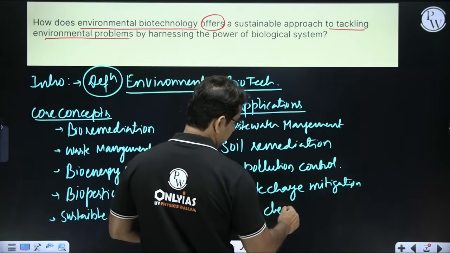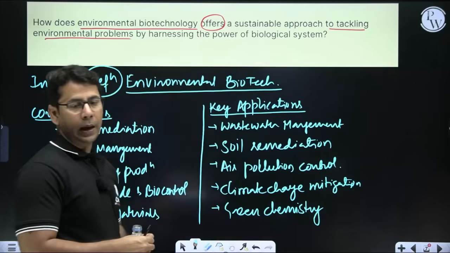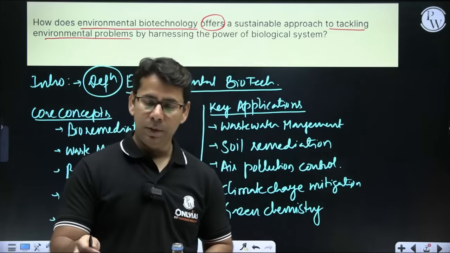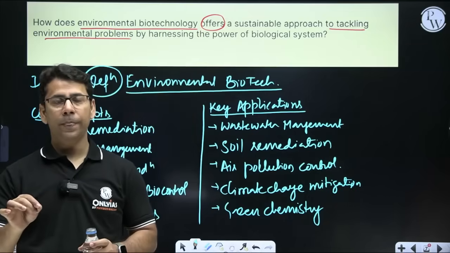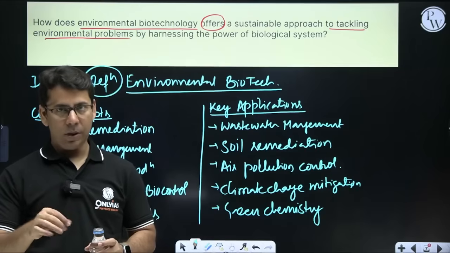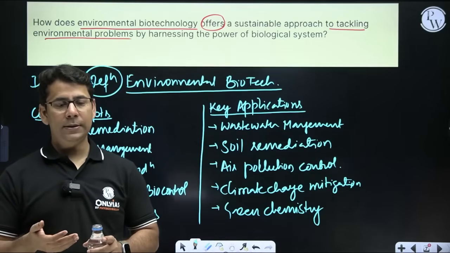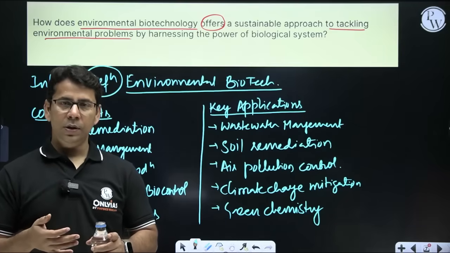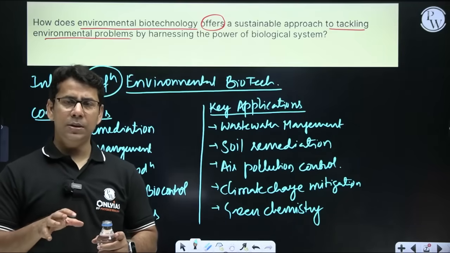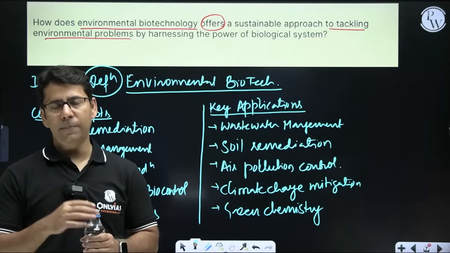Green chemistry. When we talk about green chemistry, it is an environmentally friendly chemical process or chemical substance. These are biological catalysts. These are sustainable feedstocks. And then these chemicals we can use, still it will have very little environmental impact or no environmental impact.